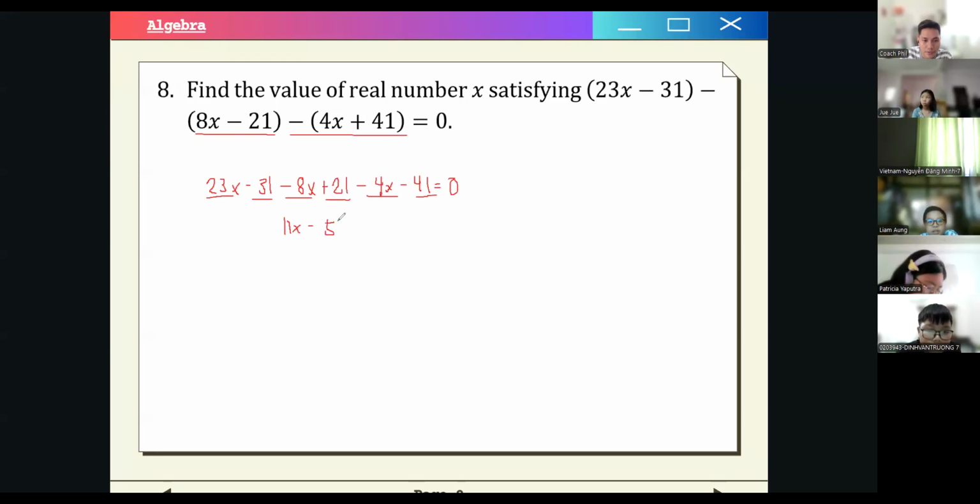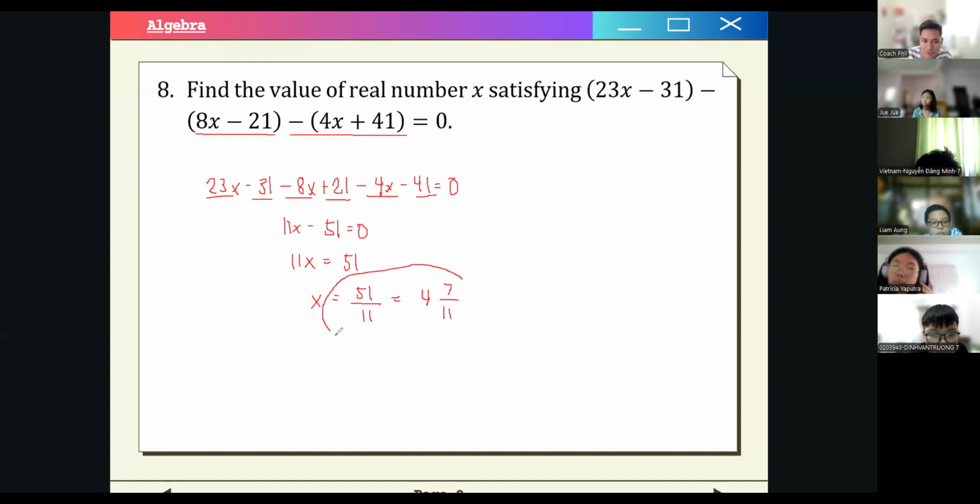So minus 51 is equal to 0. And then transpose to the other side. So x is just equal to 51 over 11, which is also equal to 4 and 7 over 11. So either of these answers is correct.